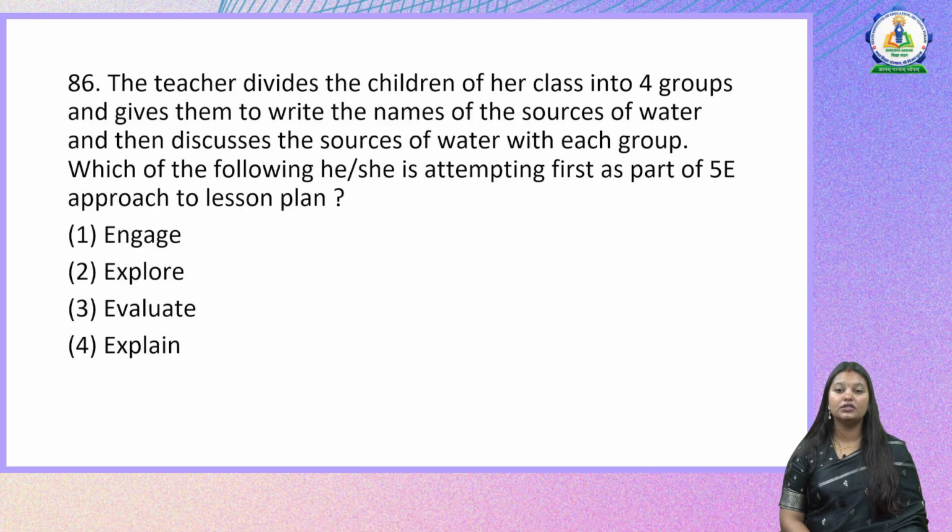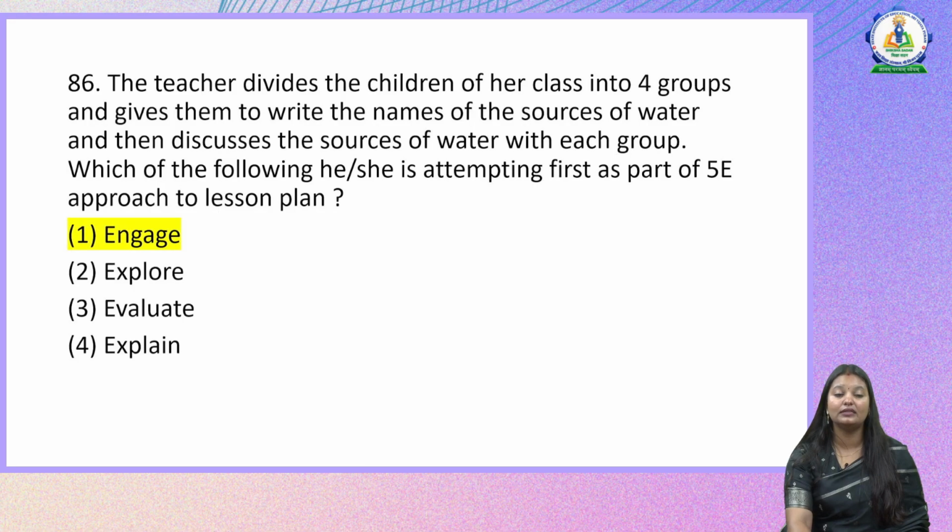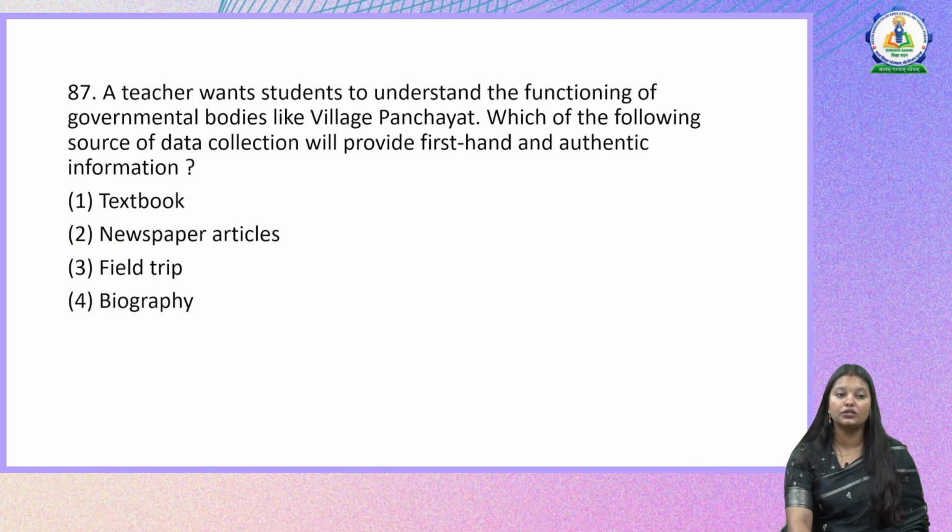So what the teacher is doing, she has divided the students into 4 groups and asks them to name various sources of water, and only then discusses the sources of water with each group. So the right answer, or which stage of the 5E lesson planning this is, is the engage phase. Moving on to the next question.